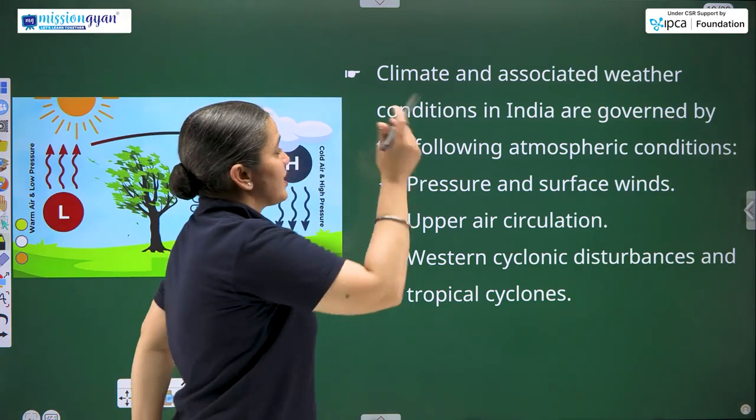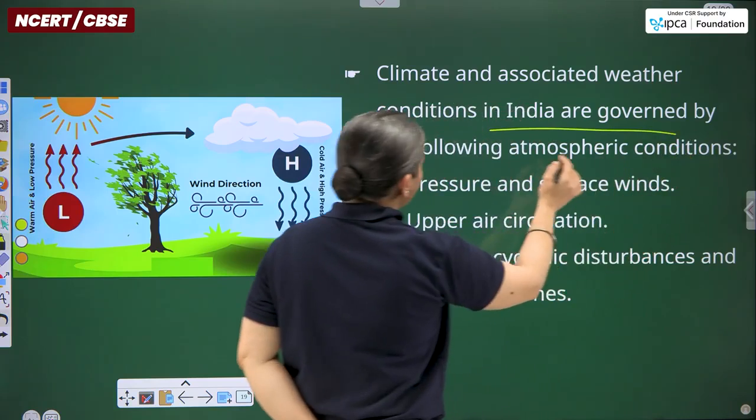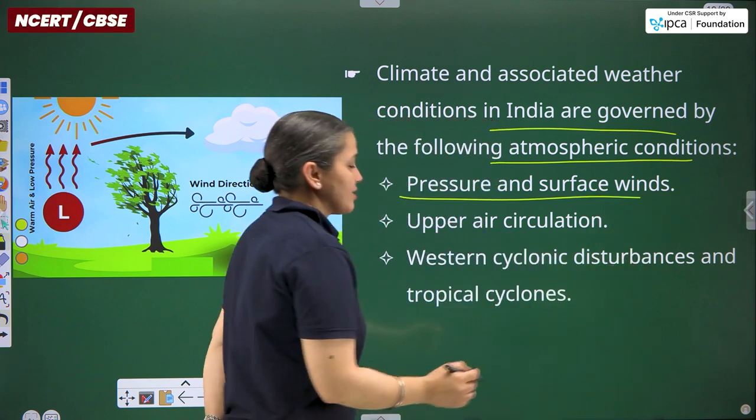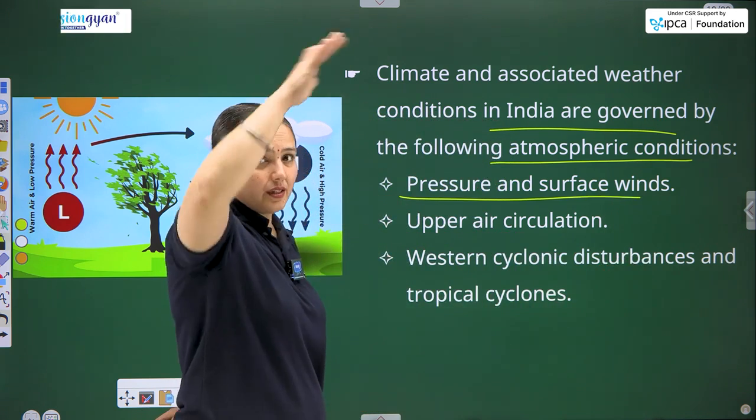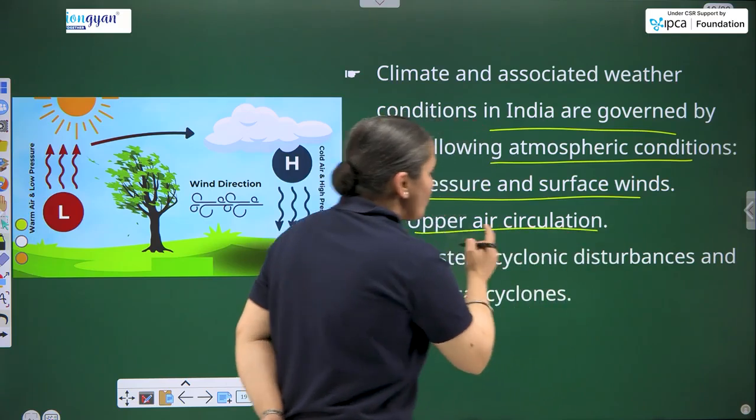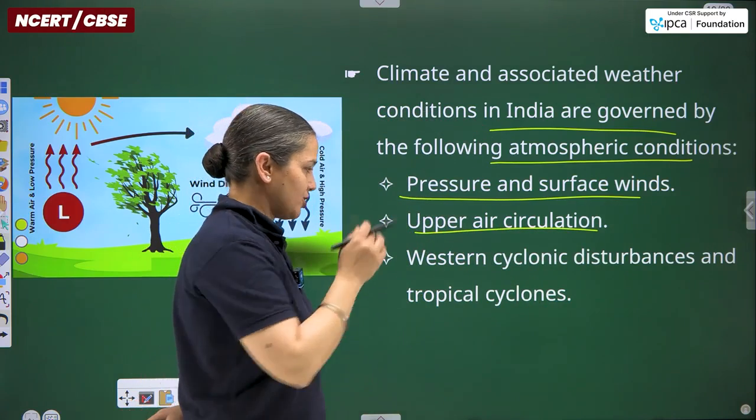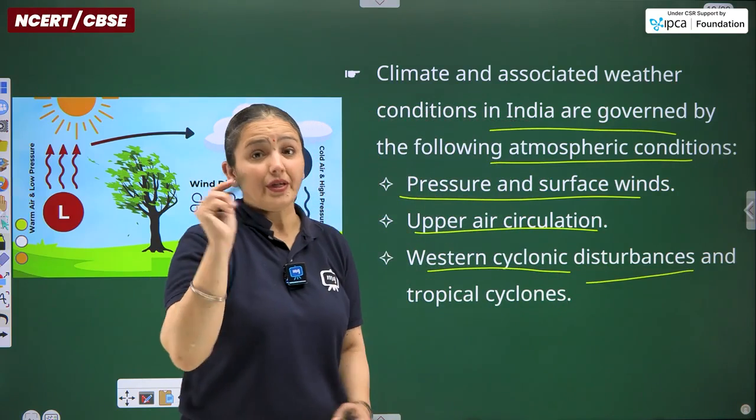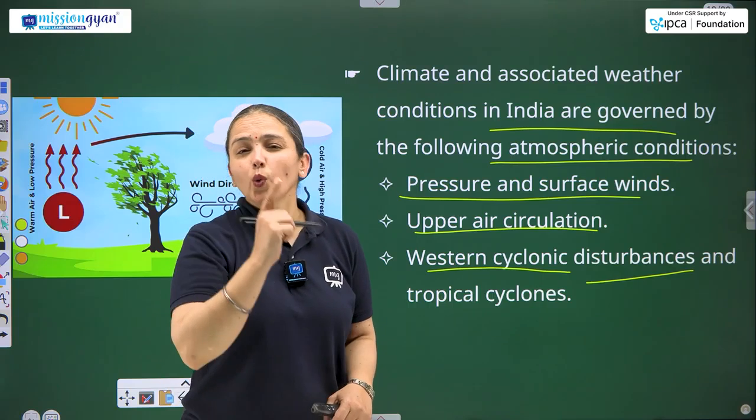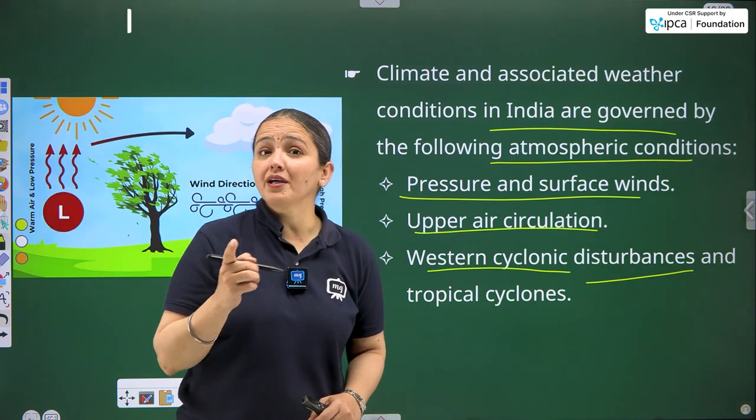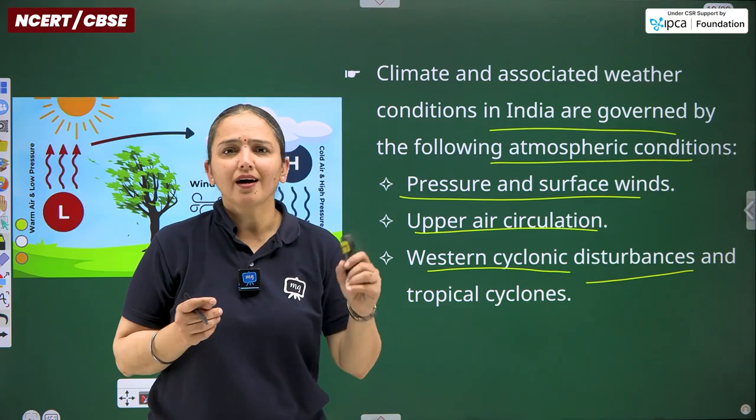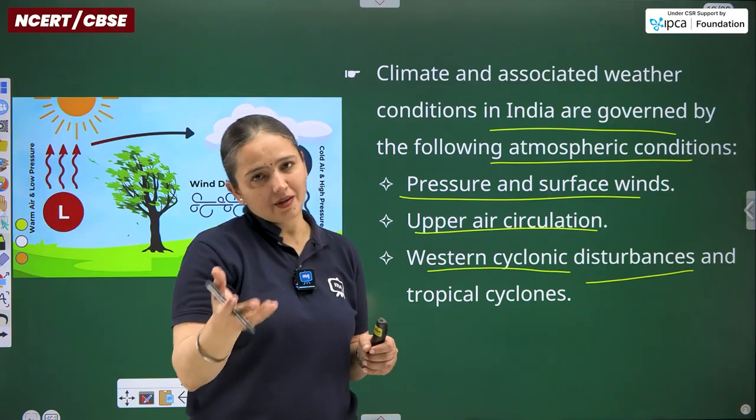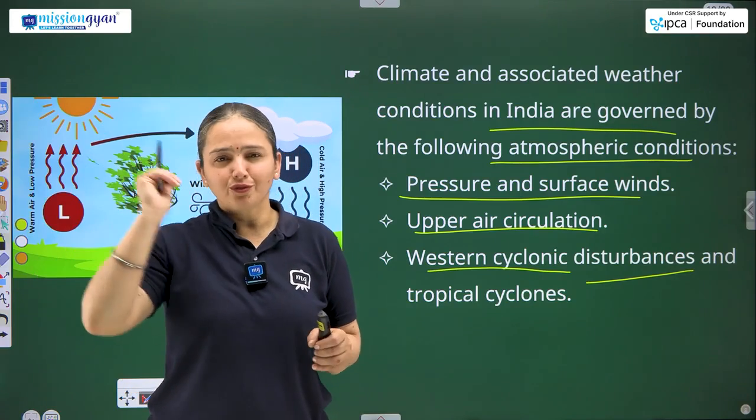Climate and associated weather conditions in India are governed by the following atmospheric conditions. What are those? Pressure and surface winds that blow on the surface of the earth, not at the higher altitudes. Upper air circulation, where we are talking about higher altitude air circulation. Then western cyclonic disturbances that bring the winter rainfall and heavy snowfall to the extreme northern part of India, occupying which states? UTs also actually: Ladakh, Jammu, Kashmir, Himachal, Uttarakhand, and rainfall occurs in Punjab, Rajasthan, Haryana. Yes, it spreads up to half of UP as well.